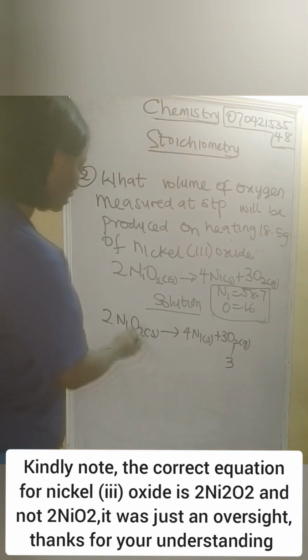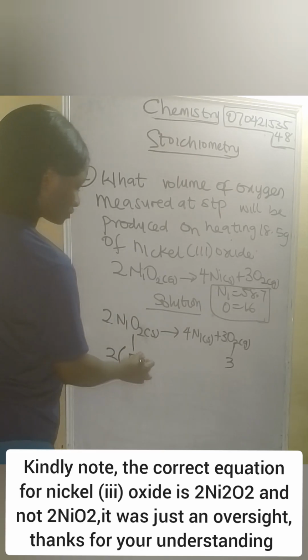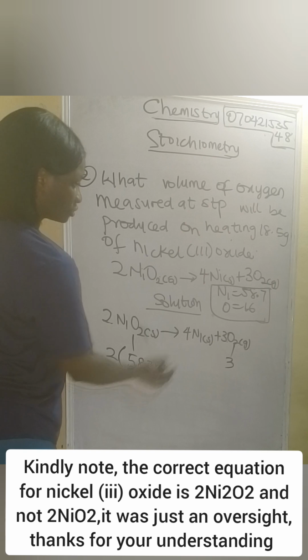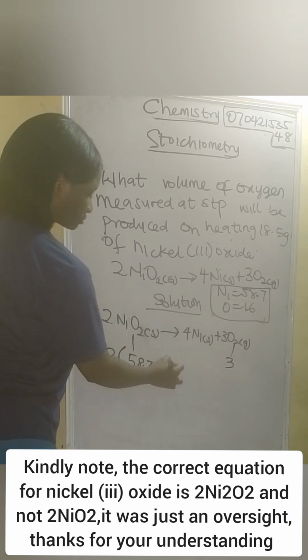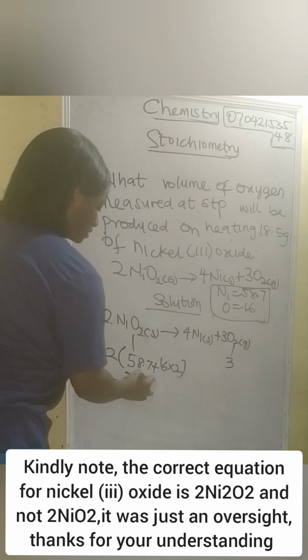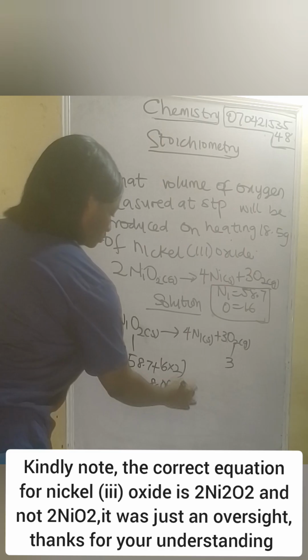So let's find the molar mass. Our nickel, Ni, is 58.7. As you see, the mole ratio is 2, so don't forget that. Oxygen is what? 16 times 2. So when you calculate this, you'll be getting 8 gram of nickel 3 oxide.